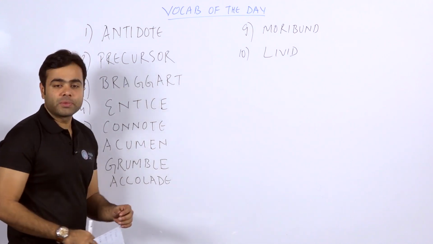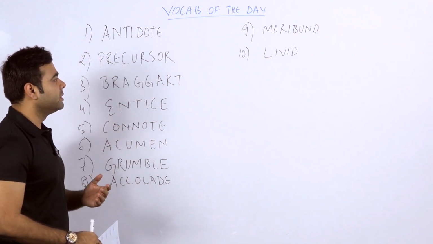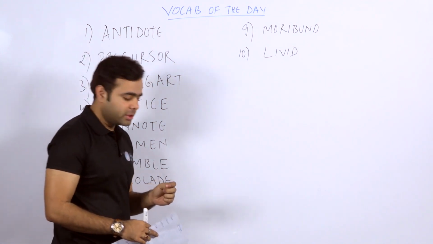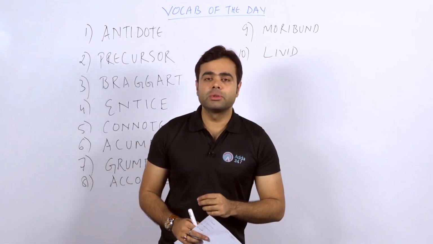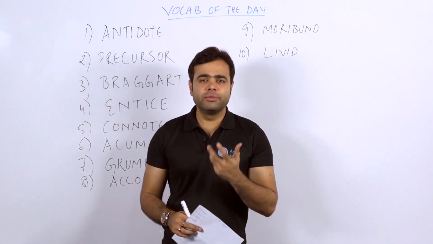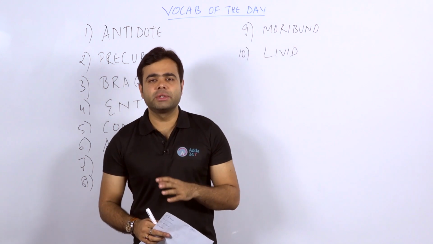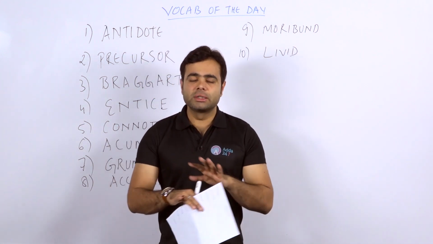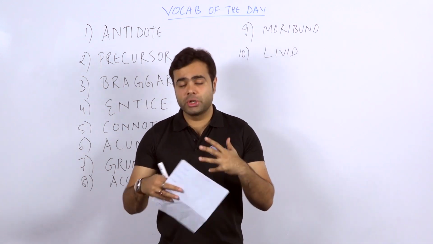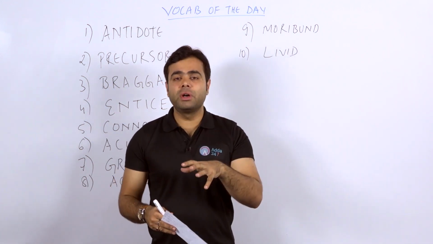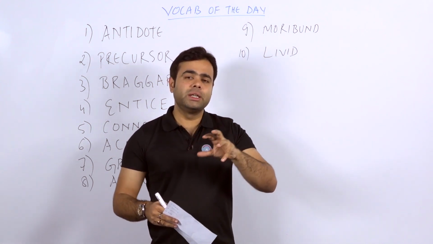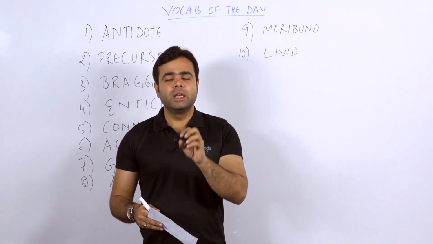So students, let us understand first, and the most important thing before understanding anything is that you have to take the screenshot. I believe you have to just take them down in your notebooks or wherever you want, and you have to just try to understand what I am going to tell you. Students, what is the basic criteria? Initially we have the 10 words, but in this complete video we are going to discuss more than 30 or 40 words. That is, of every word I'll be providing you around 4 to 5 words, including the antonym or synonym, if required.